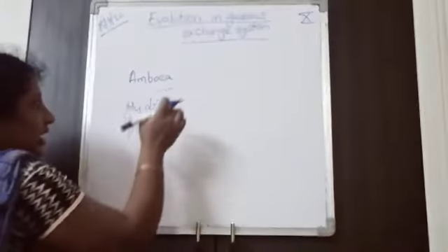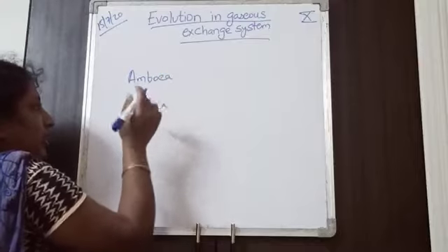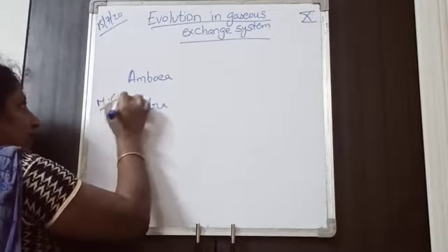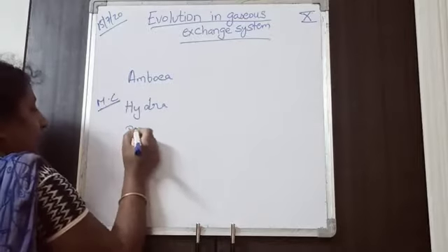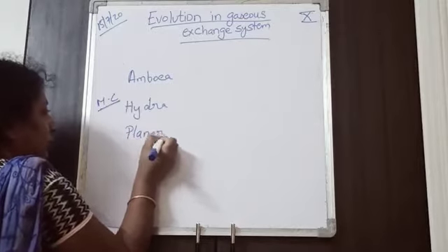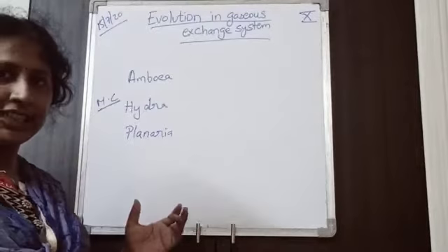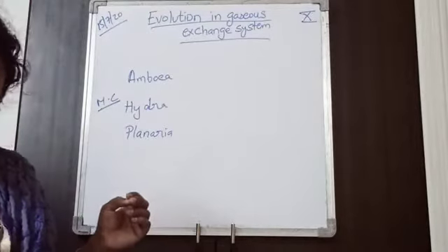Paramecium is unicellular. So amoeba is a unicellular organism and these are multicellular: Hydra, Planaria. These are simple multicellular organisms.